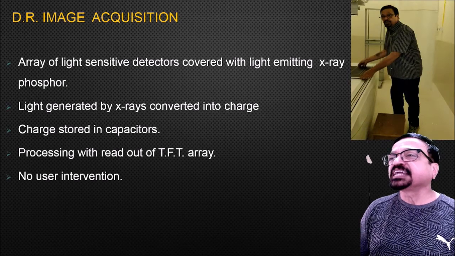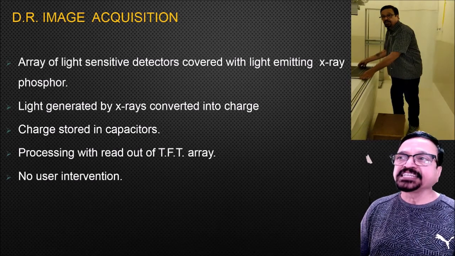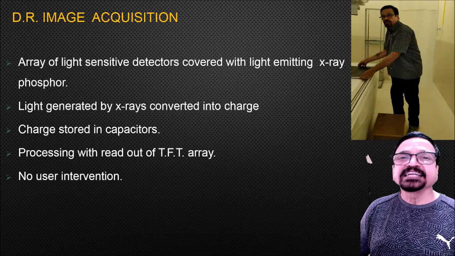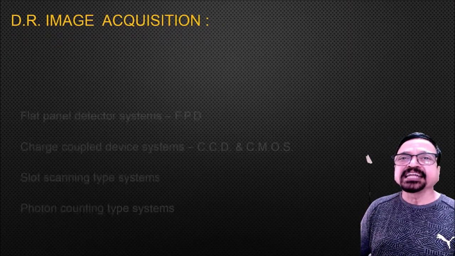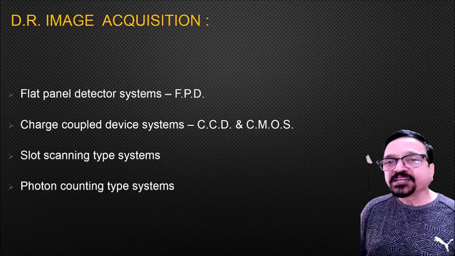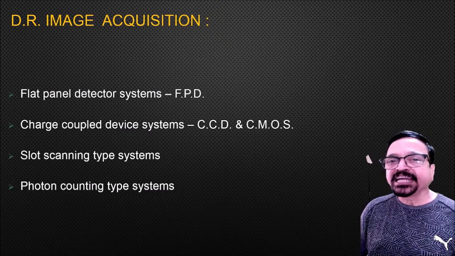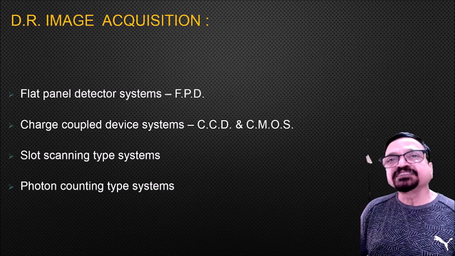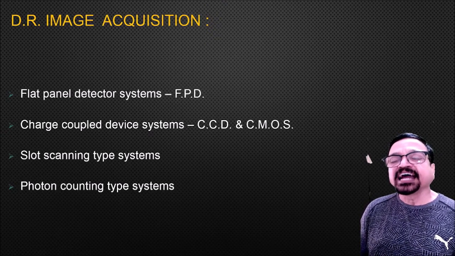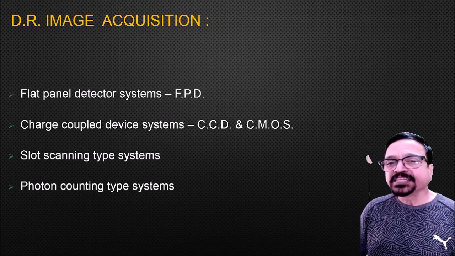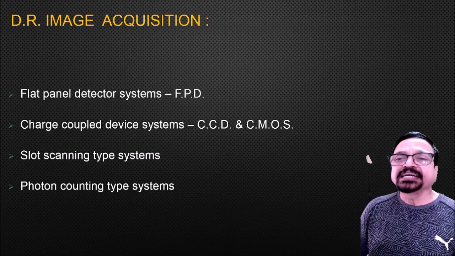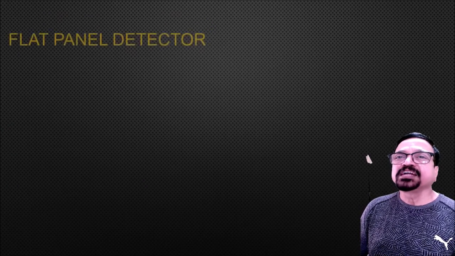Now there are markings as far as radiography is concerned, and by this cassette there is direct image acquisition and it is sent to the computer. It can be read. We have seen how it goes to the printer, how radiologists can get it faster. Then it has a flat panel detector, that is FPD, and charge coupled devices. These are different types of image acquisition by DR and different modalities may be available. Slot scanning system, then photon counting type system. These are types of DR images.